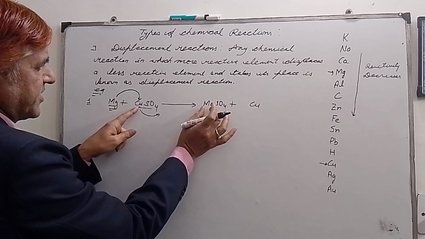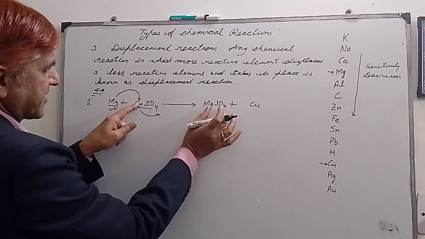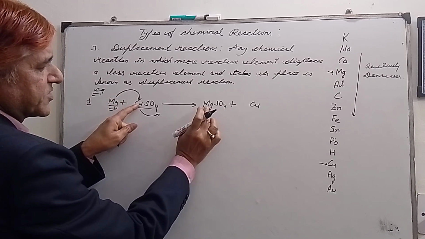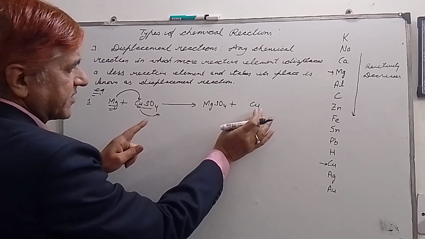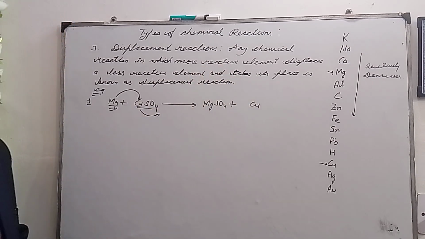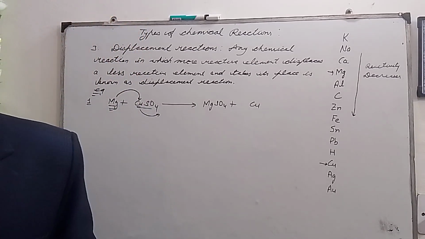You can see here in the product we have magnesium sulfate. So magnesium has taken the place of copper, and magnesium sulfate and copper have got separated. I have written this here. So I think this is clear to you. Let's take another example.